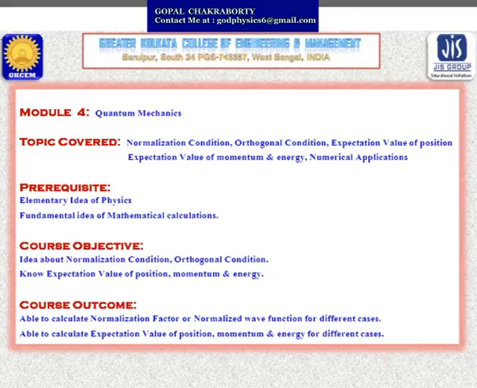After completion of this course, students will be able to calculate the normalization factor or normalized wave function for different cases. They will also be able to calculate the expectation value of position, momentum and energy for different cases. These are the corresponding course outcomes.